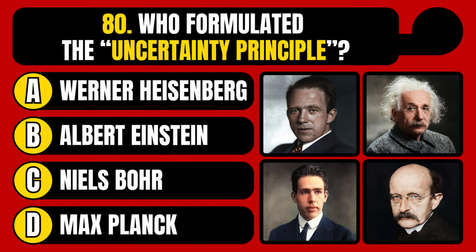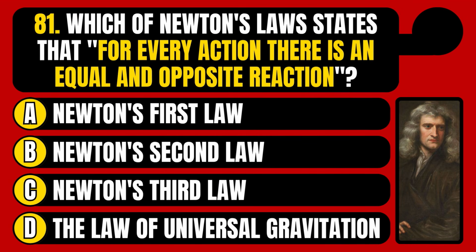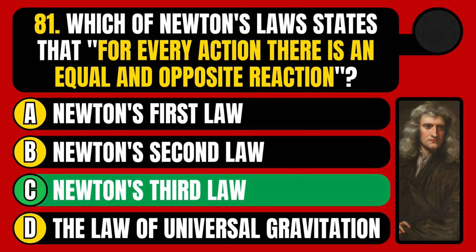Who formulated the uncertainty principle? Werner Heisenberg, Albert Einstein, Niels Bohr, or Max Planck? The correct answer is option A, Werner Heisenberg. Which of Newton's laws states that for every action there is an equal and opposite reaction? Newton's first law, Newton's second law, Newton's third law, or the law of universal gravitation? The correct answer is option C, Newton's third law.